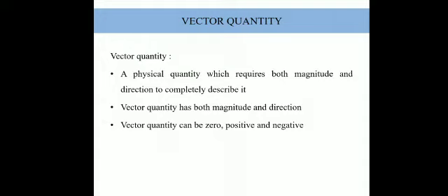So a vector quantity basically is a physical quantity which requires both magnitude and direction to be useful. A vector quantity therefore has a magnitude and it also has some direction. Then coming to point number 3, a vector quantity can be 0, it can be positive, but in addition to that it can also be negative.